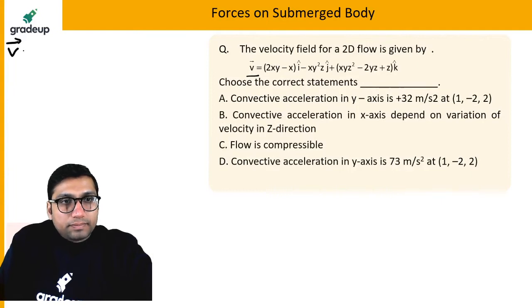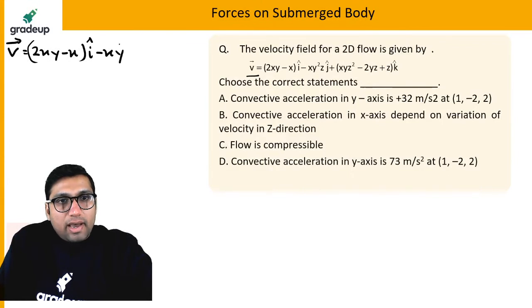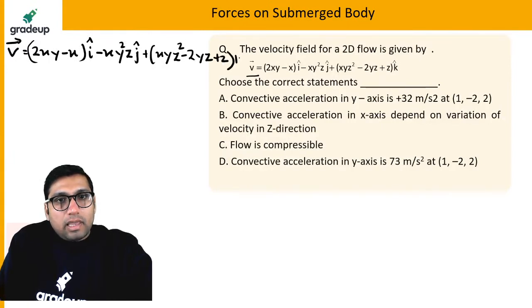V is equal to 2xy minus x i minus xy square j plus xyz square minus 2yz plus z k.